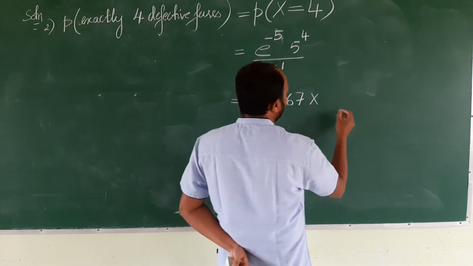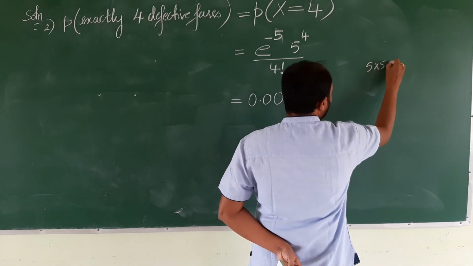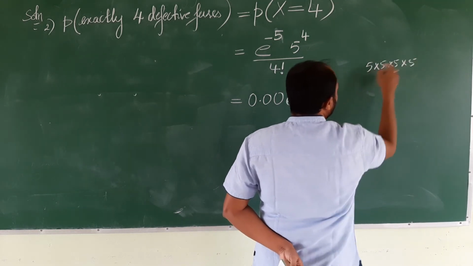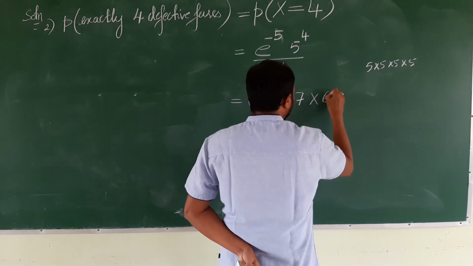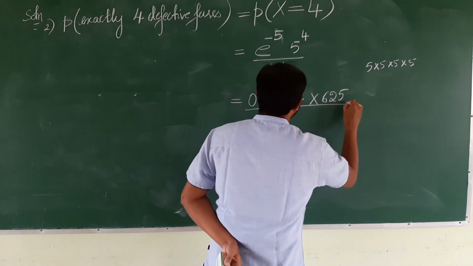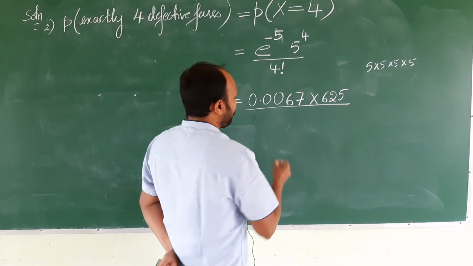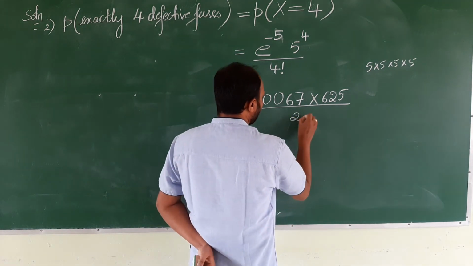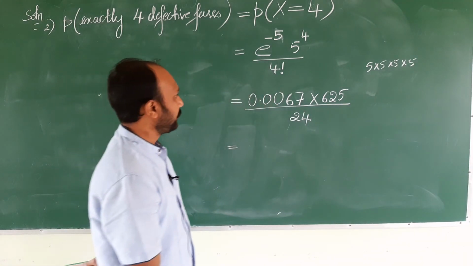5 to the power 4 is 625, that is 5 into 5 into 5 into 5. 5 5s are 25, 25 5s are 125, 125 5s are 625, divided by 4 factorial, 4 into 3 into 2 into 1. 4 3s are 12, 12 2s are 24. So 4 factorial is 24.